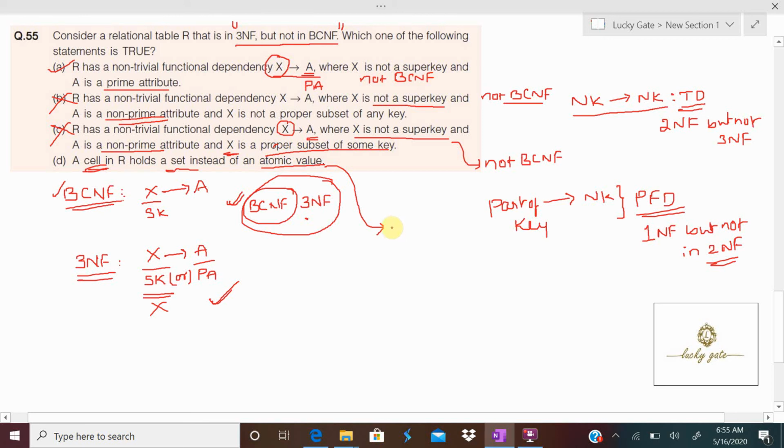If it does not contain atomic values, it does not belong to any normal form, not even the first normal form, because even 1NF requires atomic values. So it is not 1NF; simply say none of the normal forms. If it is not 1NF, definitely it is not 2NF and not 3NF, because the question asked it should be in 3NF but not BCNF. So option D is also wrong. So only option A is the correct answer.